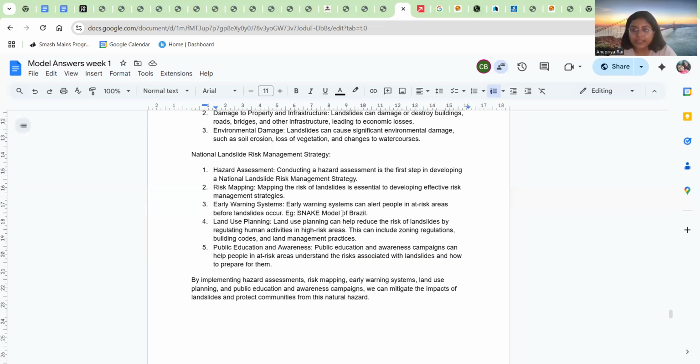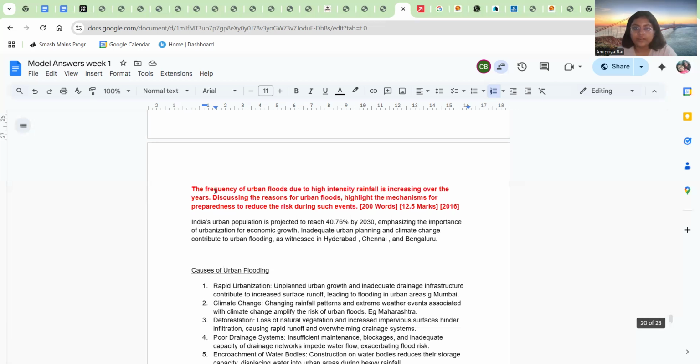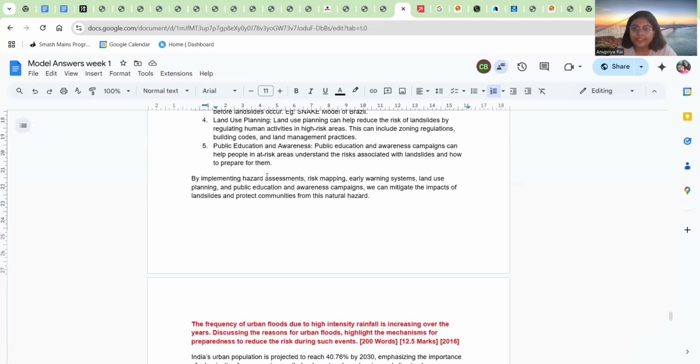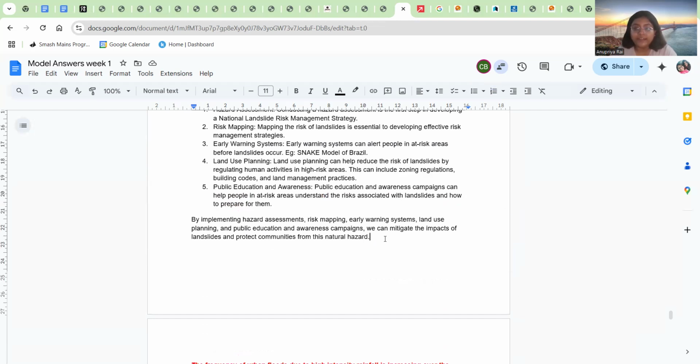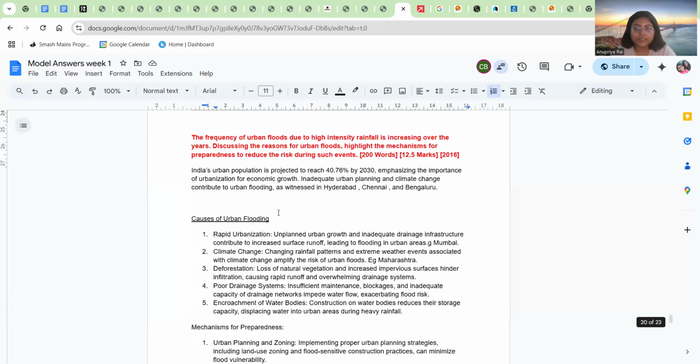In the NDMA guidelines and the Sendai framework, you will get other suggestions as well. And the conclusion will be fairly simple: how we have to implement such hazard assessment strategies, risk mapping and early warning, and how it will be beneficial in managing landslides. It's a 15 marker, this is enough. If you want to write a bit more, some 2 or 3 points, you can further include a way forward, and talk about how slope fencing and triggering landslides beforehand with small shocks would be beneficial, and that would complete the answer.